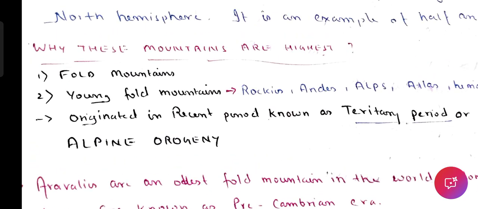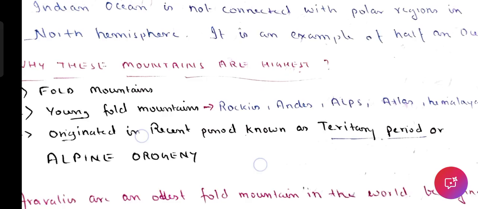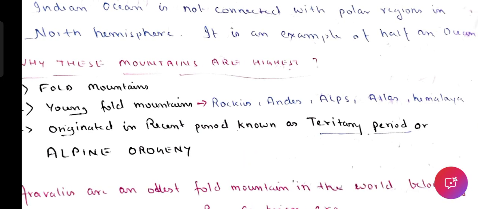So which is the highest mountain of North America? Rockies. Which is the highest mountain of South America? Andes. Which is the highest mountain of Asia? Himalayas. Which is the highest mountain of the world? Which is the highest mountain of India? Peak नहीं पूछ रहा, mountain. So all these mountains are an example of mountains which are highest.